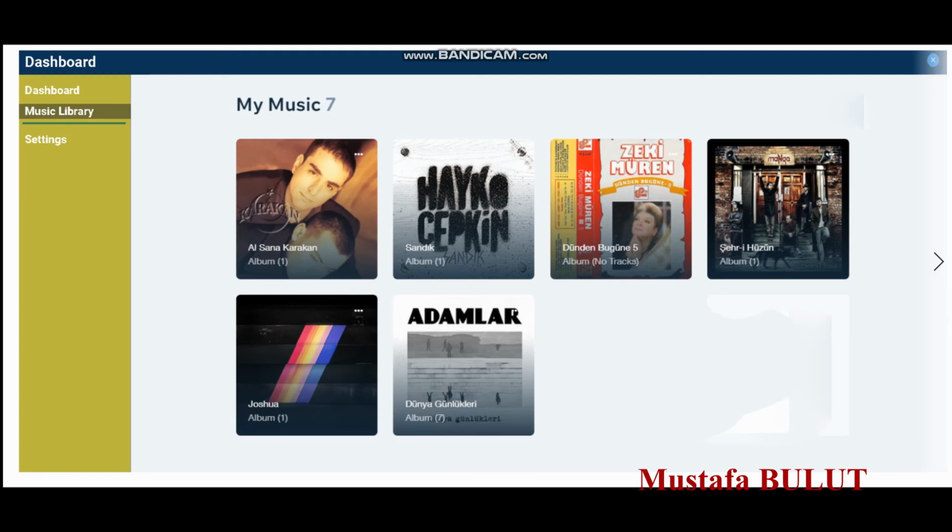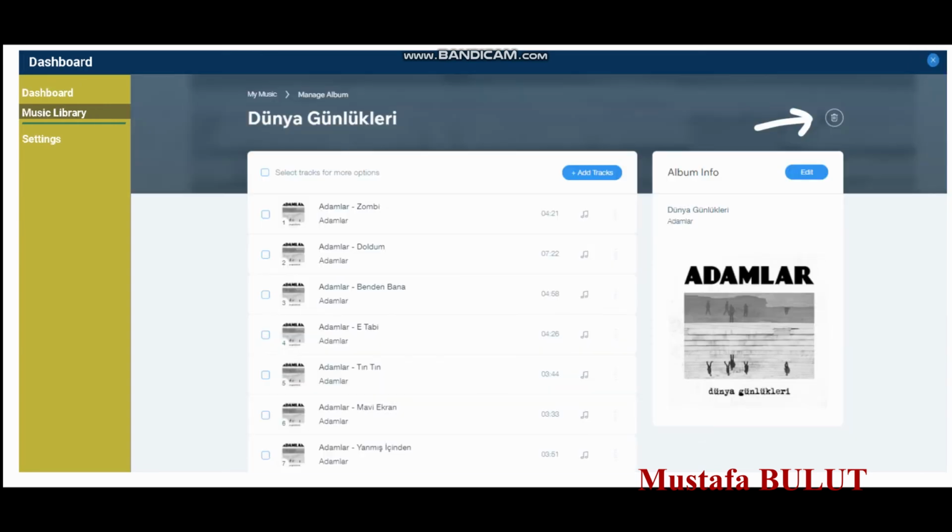I'll click the remove button, and this page is opening, and I can easily remove the Adamlar Dünya Günlükleri album from here, and I can easily add a new song from the add tracks button, and I can easily edit the album information.